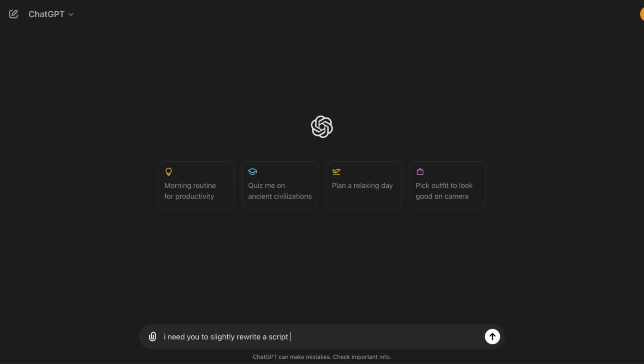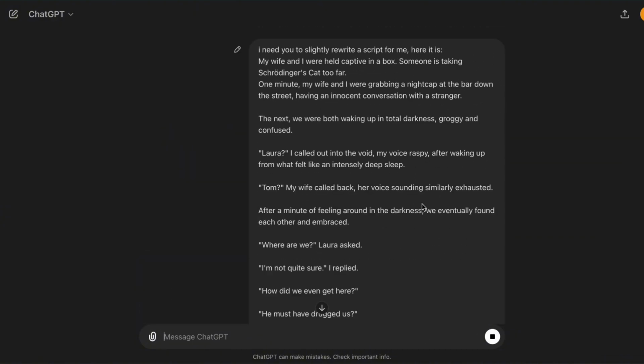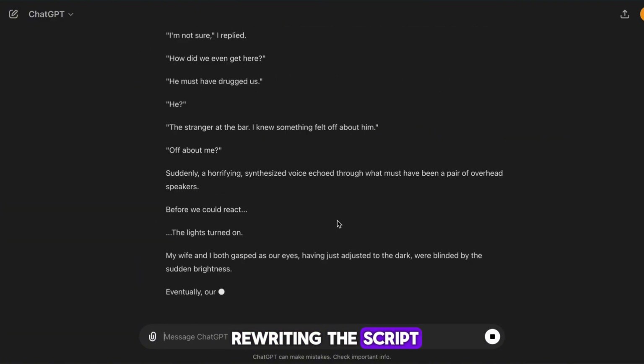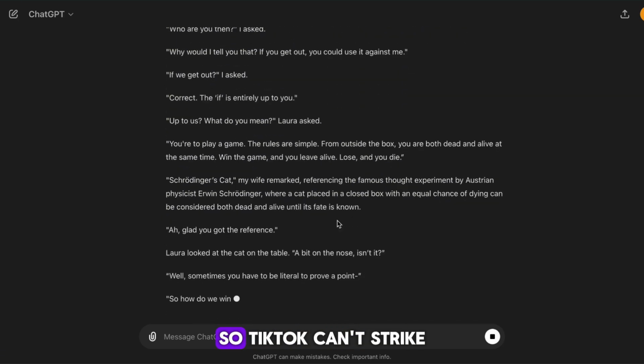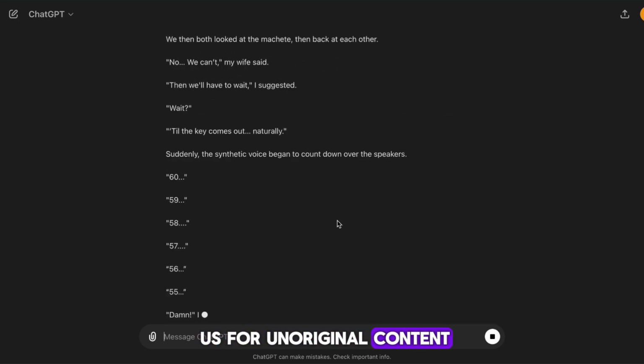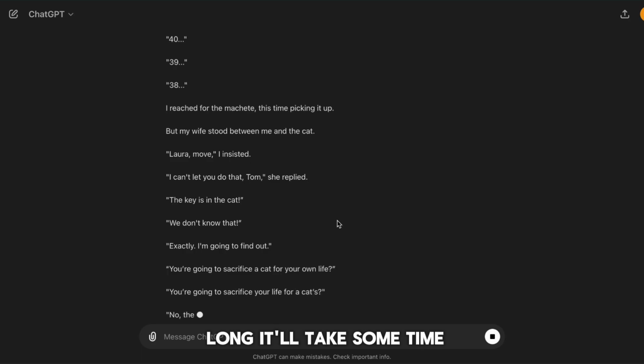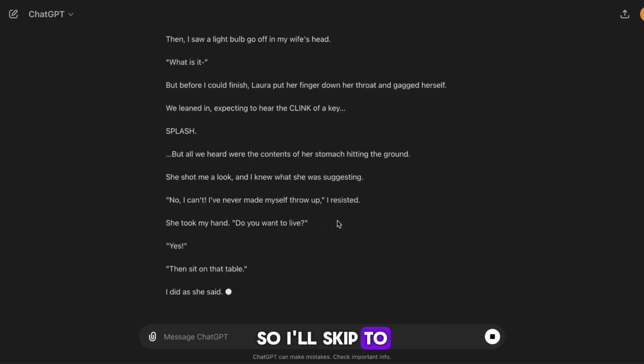Once on ChatGPT, you want to ask it to slightly rewrite the script and then paste in the script below that, then hit enter. The AI should start rewriting the script. This part is essential, as it makes our content original, so TikTok can't strike us for unoriginal content. As this script is long, it'll take some time, so I'll skip to when it's done.